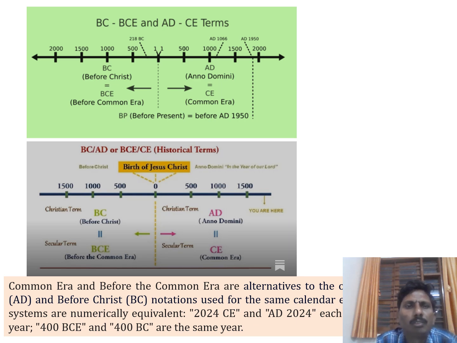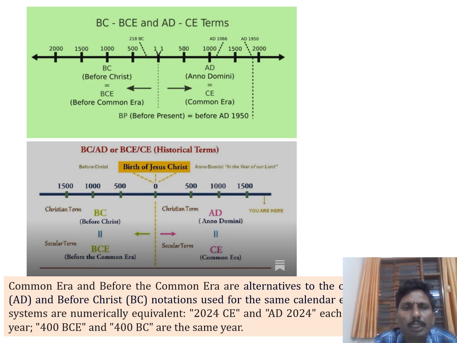After 0, we study Anno Domini, meaning AD. From 0 to 1000 we consider as Anno Domini, and it is also called Common Era. So there is a division into before Common Era and after Common Era.